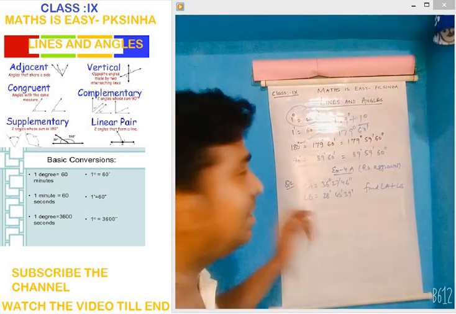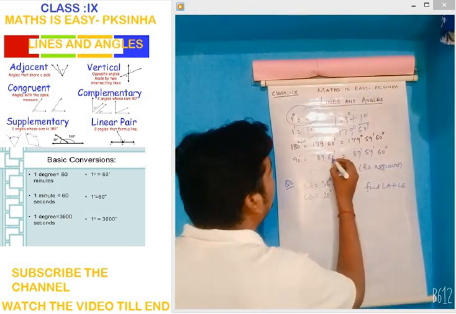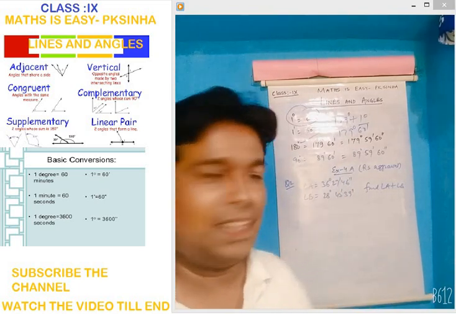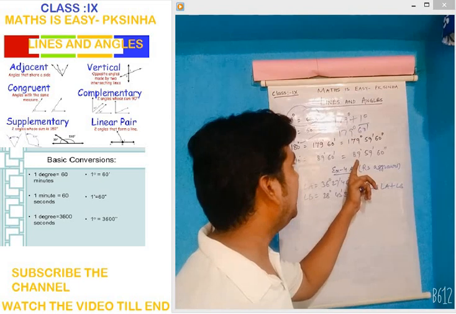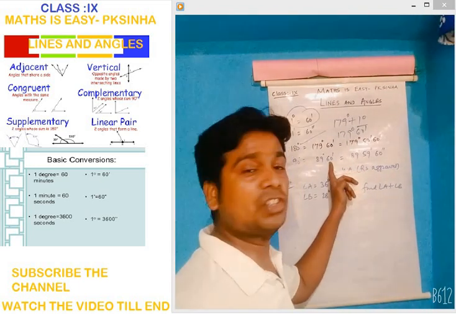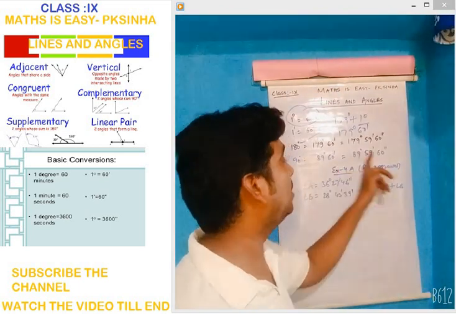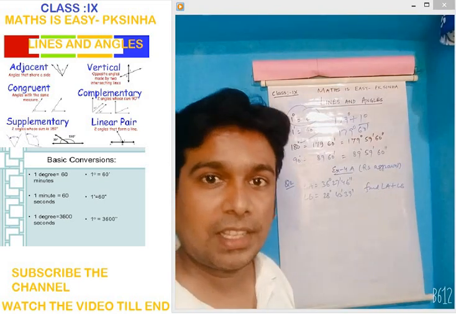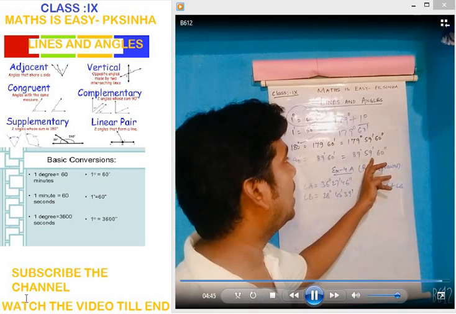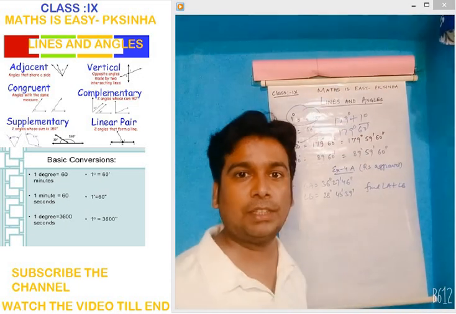In the same way, 90 degree can be written as 89 degree 60 minute. Why? Because 60 minute is equal to 1 degree, and when 1 degree is added to 89 degree it will become 90 degree. Now if we take 1 minute from this 60 minute, for 1 minute we can write 60 second. So 90 degree can be written as 89 degree, 59 minute and 60 second. With the help of this concept we are going to add this one.